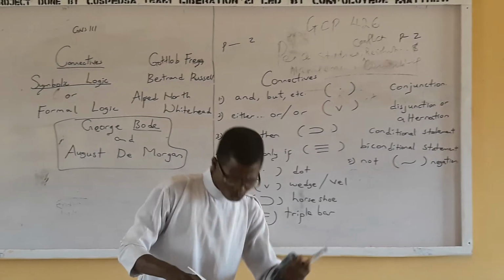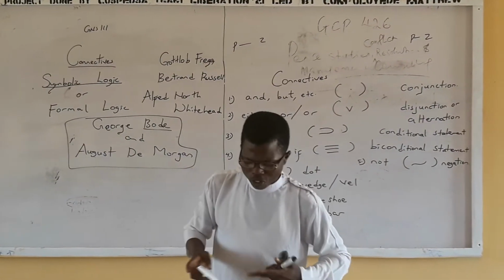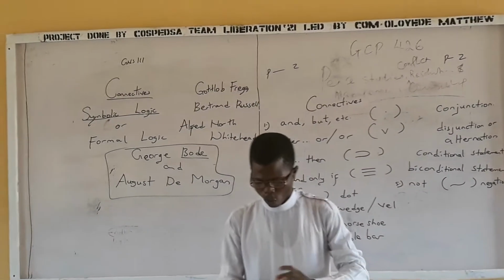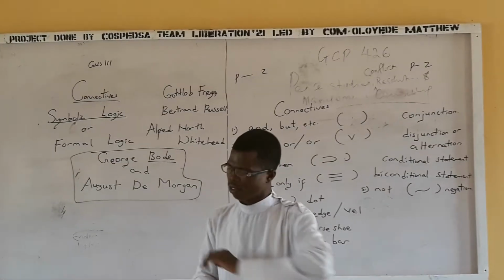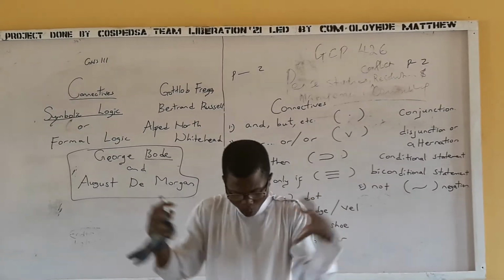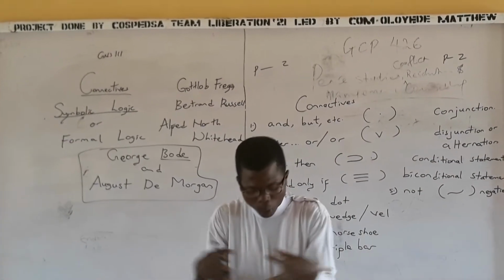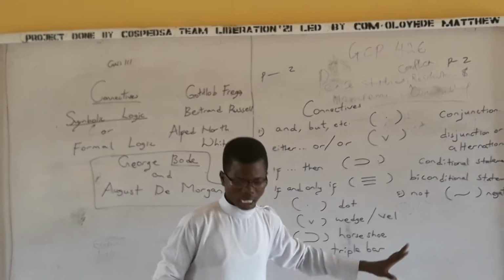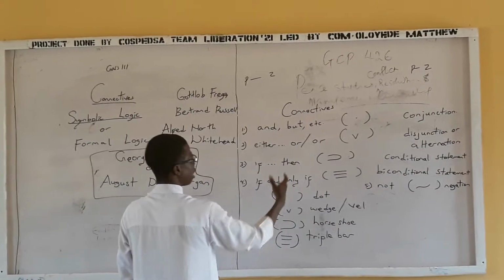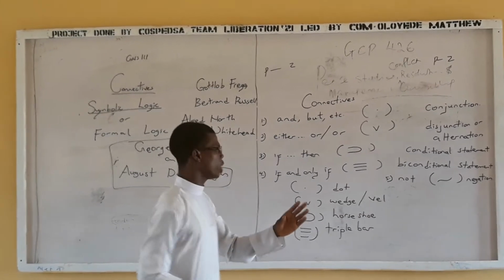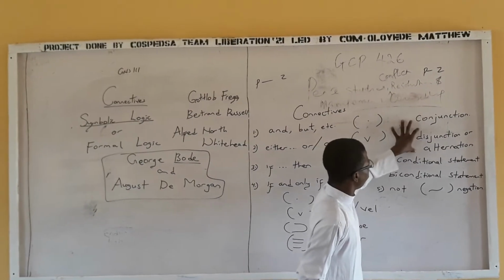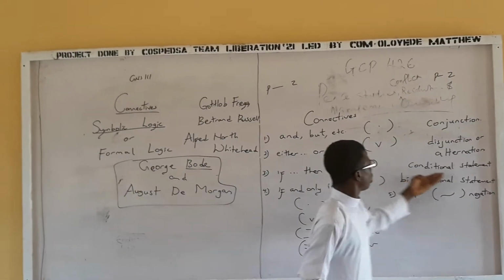Now let's go back to the types of statements. We recall that we have the simple statement and the compound statement, and the compound statements are connected by connectives. These are the connectives that we use. In the next videos we will talk about conjunction, disjunction, alternation, and conditional statement.